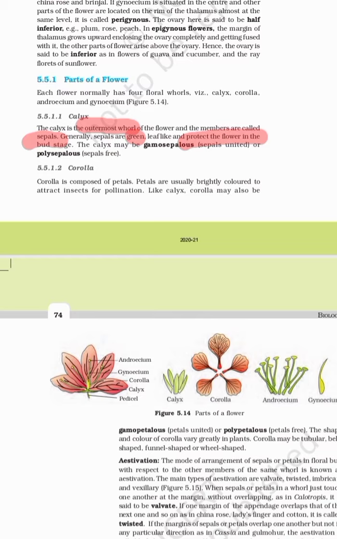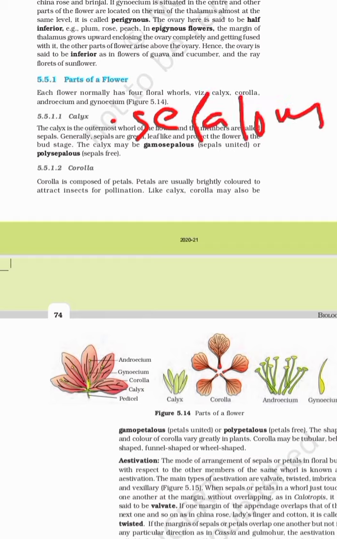Now for sepals, I am writing one word over here, gamosepalous. What do we mean by gamosepalous? Gamosepalous means sepals are fused. Gamo means fused and poly means free.